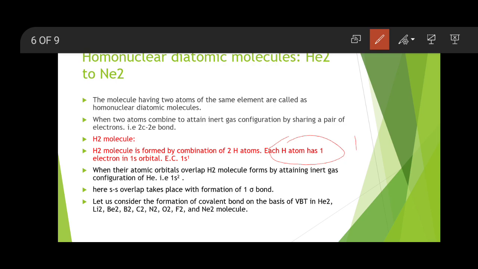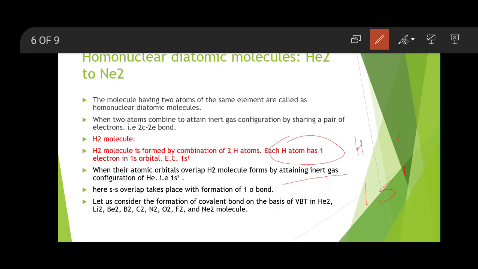What is the atomic number of hydrogen? That is 1, and its electronic configuration is 1s1. That means in hydrogen there is one electron, and that electron is present in the 1s orbital. Now when one hydrogen atom containing one electron combines with another hydrogen atom also having one electron, there will be a sharing of electrons. While sharing of electrons, what happens?